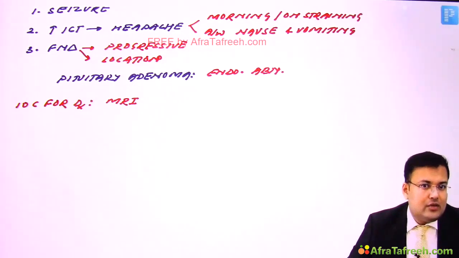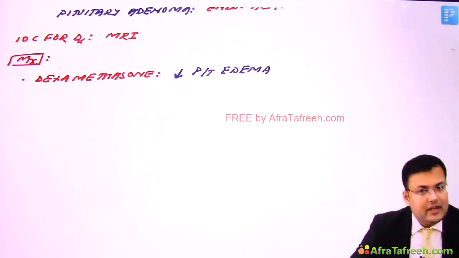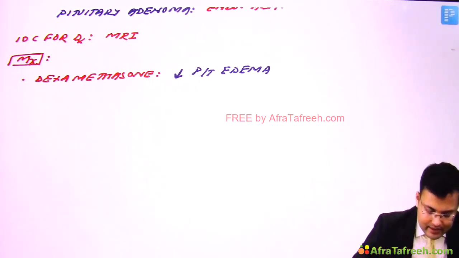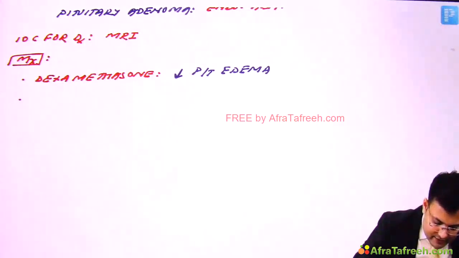So what are the drugs used in brain tumor management? So the management: first we give dexamethasone, and it is going to decrease the peritumoral edema. And how is it going to decrease this peritumoral edema? By stabilizing cell membrane. Second, we give anti-epileptics.